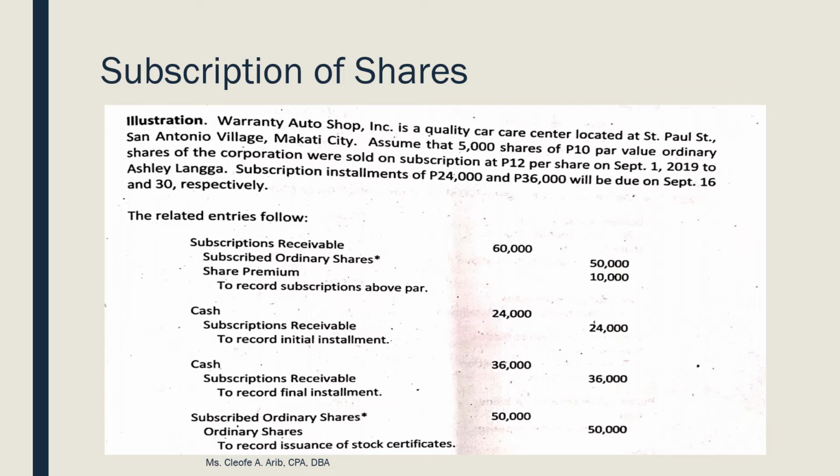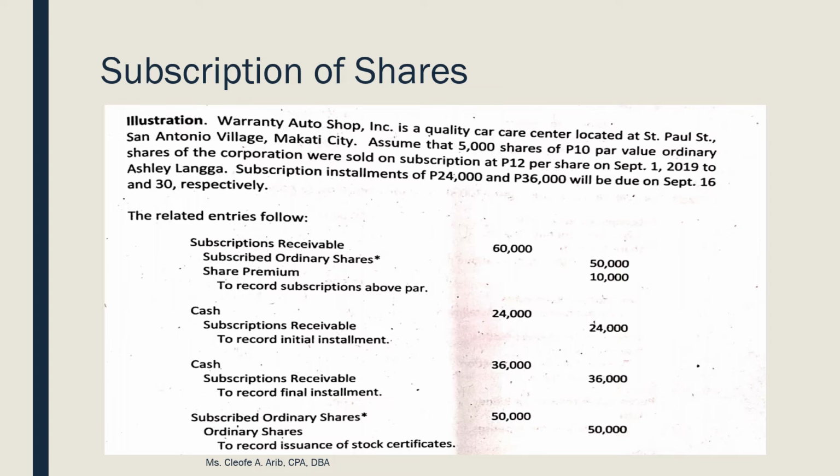So, every time you use the account title ordinary shares, even if there is a short description before the words ordinary shares, your multiplier will always be par value, provided that the shares you issued are par value shares. How many shares were subscribed? 5,000. How much is the par value? 10. So, 10 times 5,000 will give you 50,000. So, the excess will go where? It will go to your share premium. So, ayan ha, medyo kapanan natin na any excess over the par value is credited to share premium.